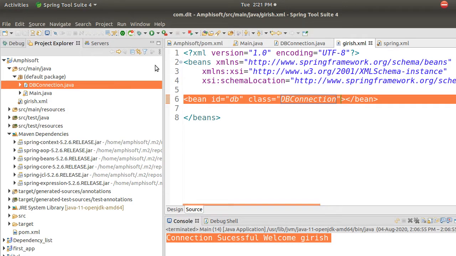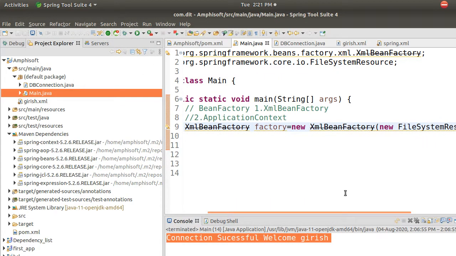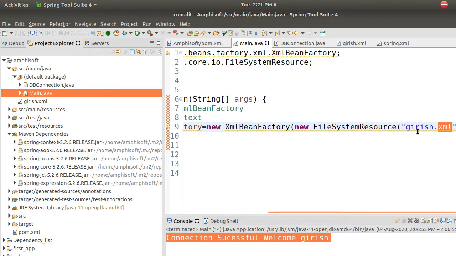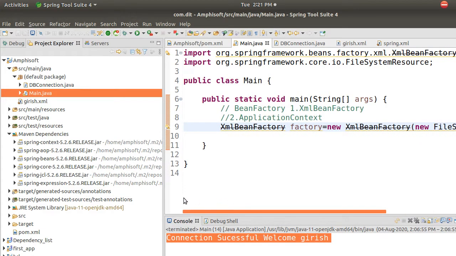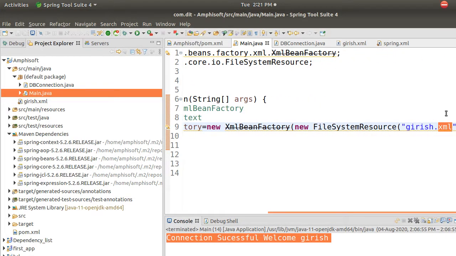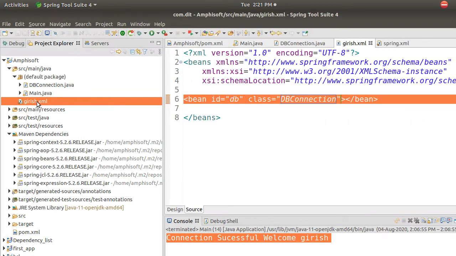Means what? I am reading it here, right? Can you see here? I am reading it here. I am reading a girish.xml. In girish.xml, I have written one bean. Fine, I have done it. Now what should I do? Now I will go to my main.